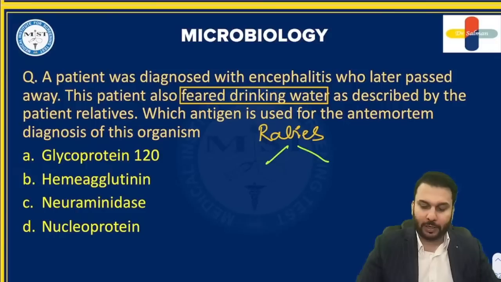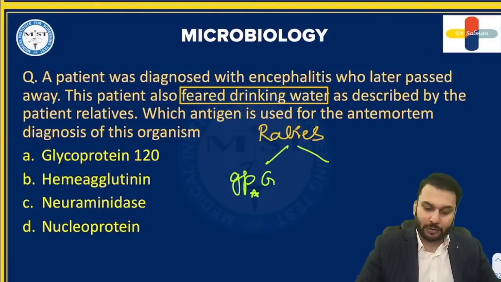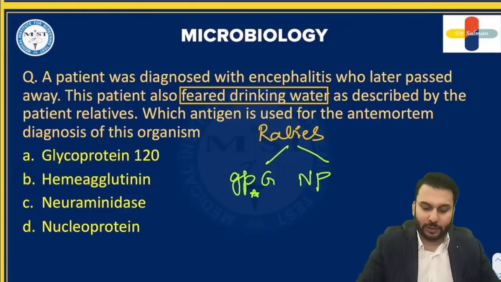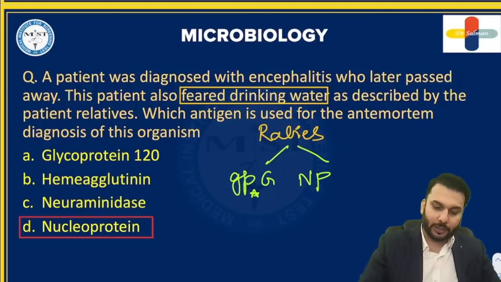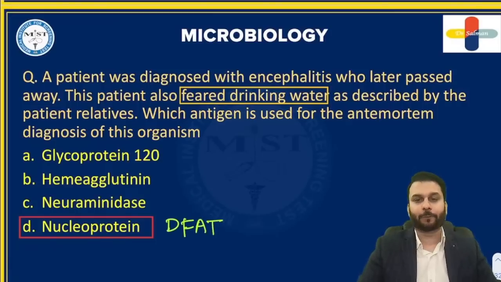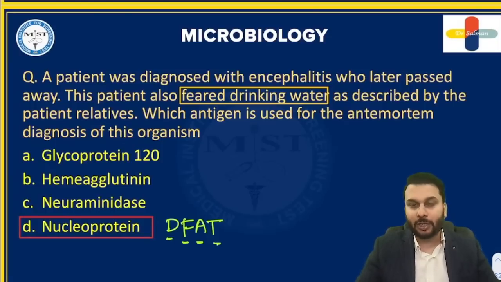virus, it has two main antigens, one called glycoprotein G, which helps in causing the disease. Disease causing antigen is glycoprotein G. Another is known by the name of nucleoprotein. So as you see, nucleoprotein is mentioned in the list here. So this is the one that we use in the diagnosis. All right. So what is the test that detects this? The name of the test that detects this nucleoprotein is called DFAT. Direct fluorescent antigen test. DFAT is direct fluorescent antigen test.